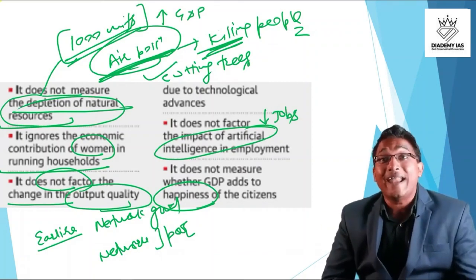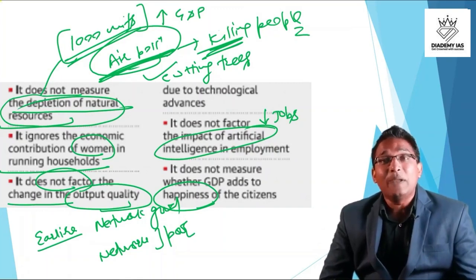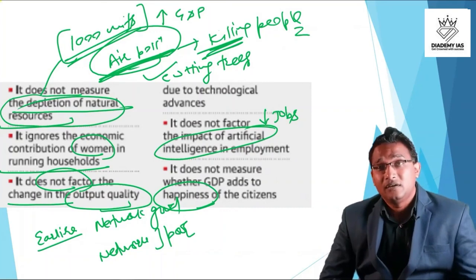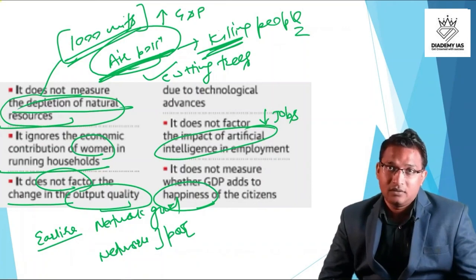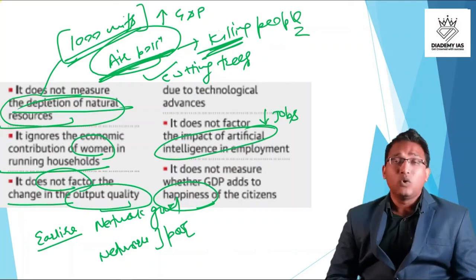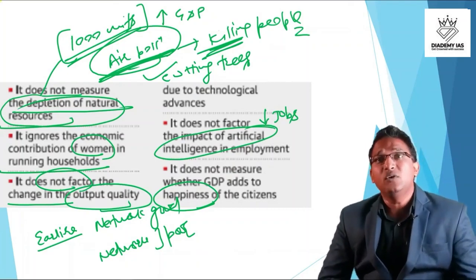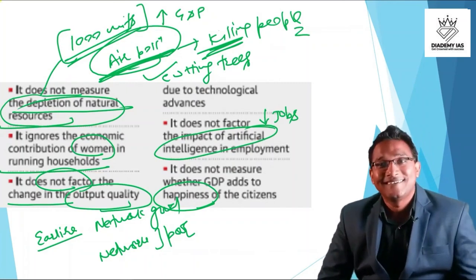So happiness is not directly linked to the GDP, right? The people may be having high GDP in the USA, but are they really happy? That is a question to inquire. I am not saying that they are happy or not, but that is a question to inquire. Bhutan is a very small country. The GDP of Bhutan can be very small, but they are really happy.